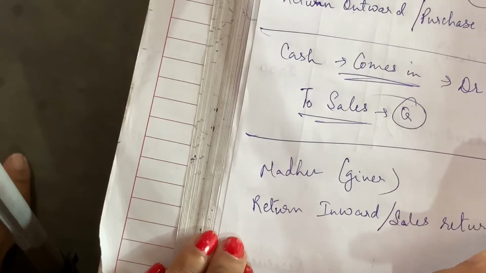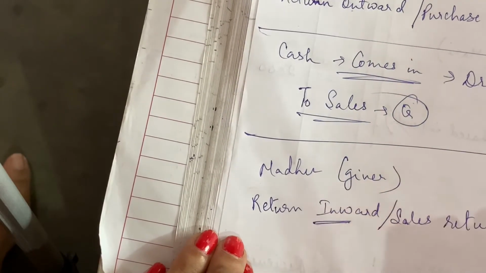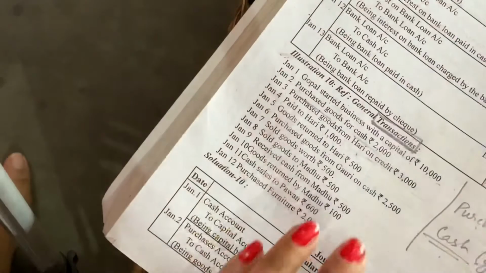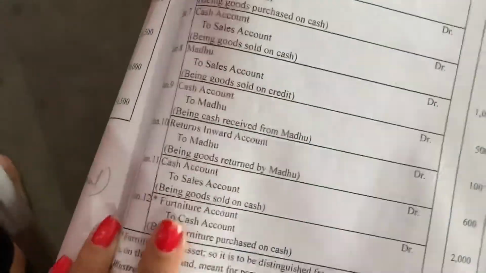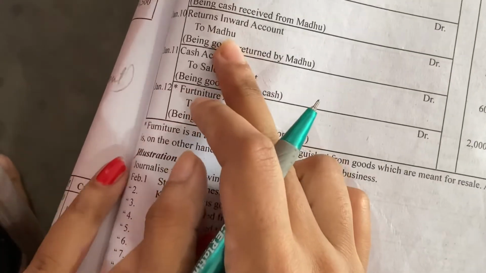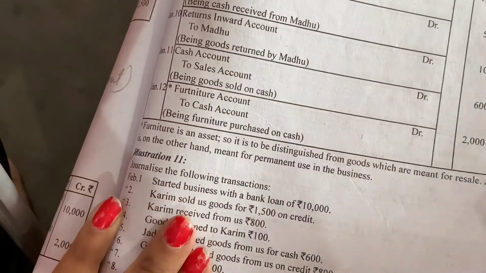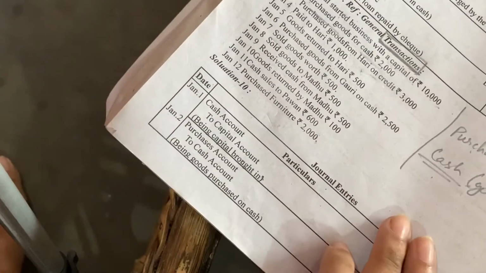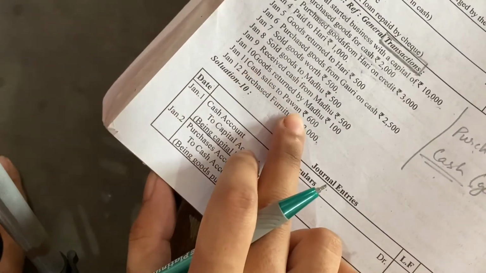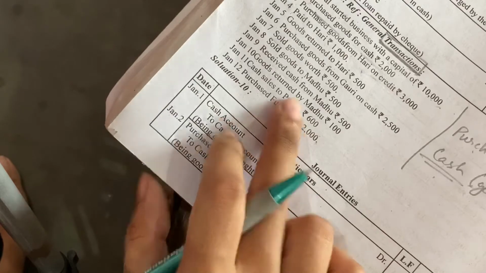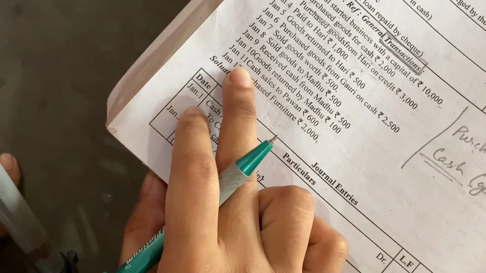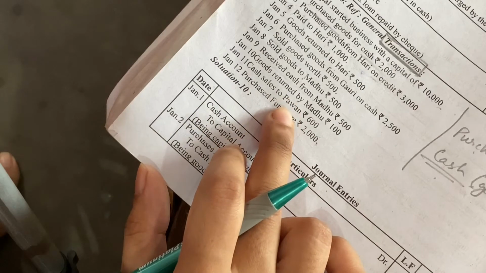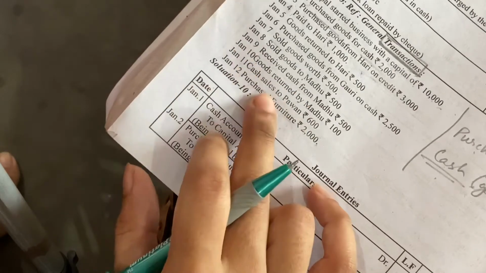Sales return. So the word in, what comes in is debit. So our journal entry will be return inward account debit to Madhu account. Then we have cash sales to Pawan. So here also the word cash is given. Just to confuse you, the word Pawan is there, but we will not consider Pawan. We will consider cash and sales.